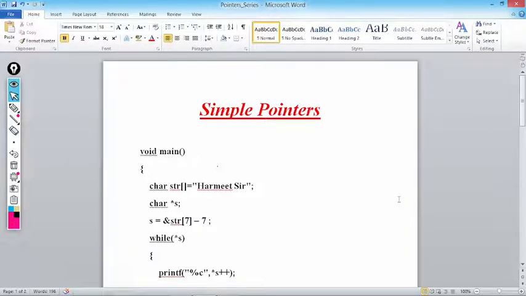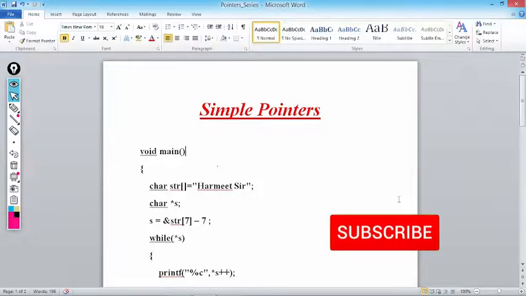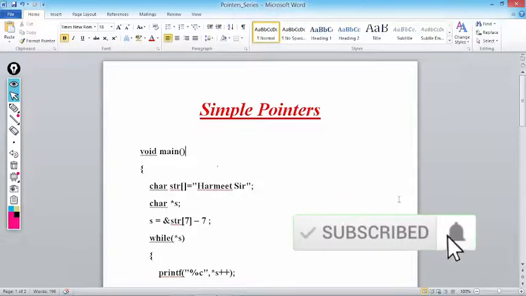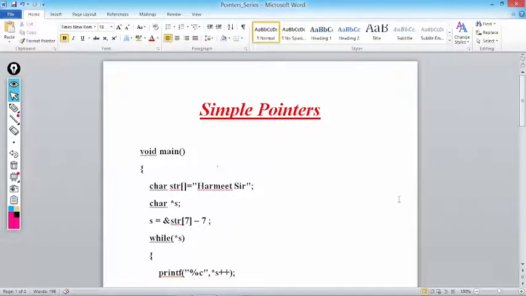Today is a Sunday. I was sitting in my room. I just got an idea that every student is facing a lot of problems to understand pointers.